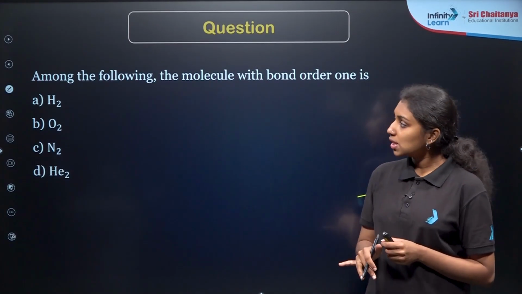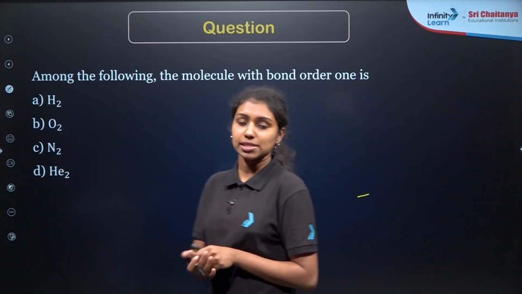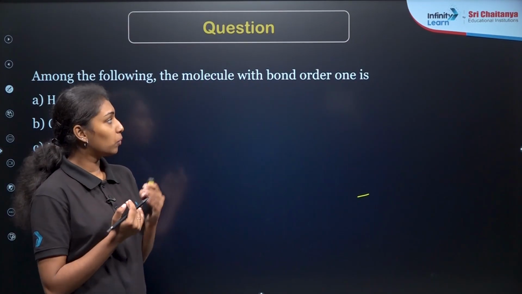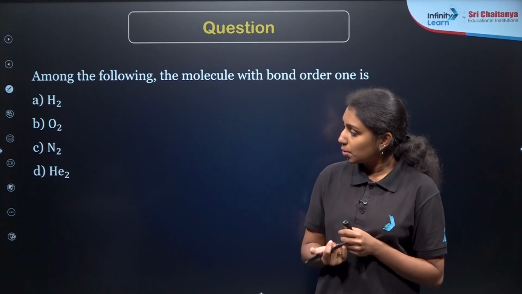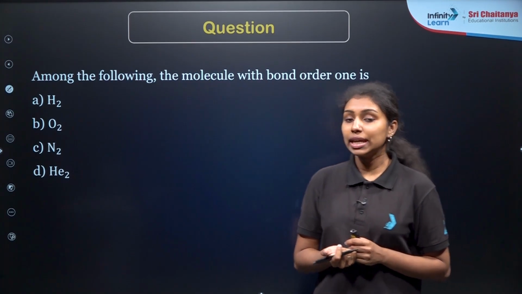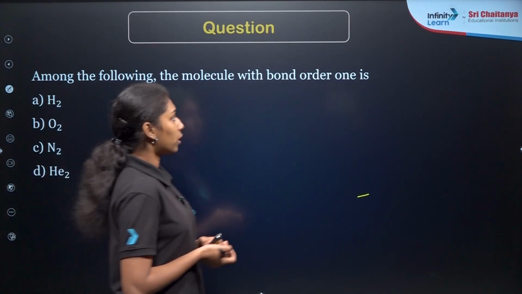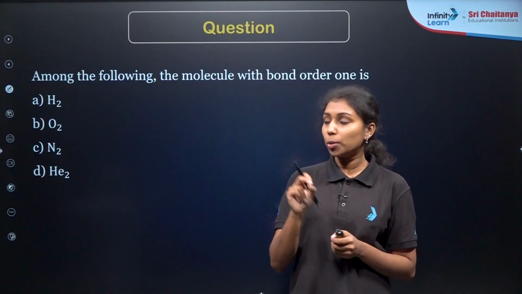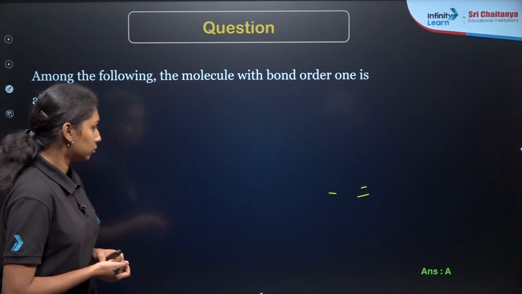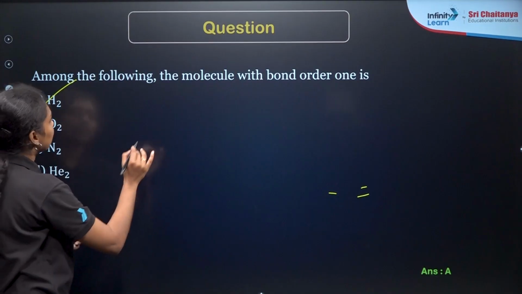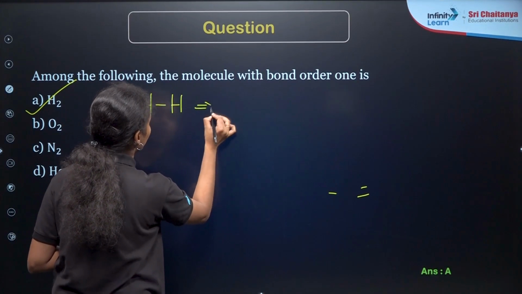Here is our next question. Among the following, the molecule with bond order 1 is. Very easy question, we have already discussed in terms of the bond order. Four different molecules are given here: hydrogen molecule, oxygen molecule, nitrogen molecule and helium molecule. Bond order is equal to 1 means there will be forming only single bond between two atoms. Yes, option A is the correct answer, right? Option A means hydrogen molecule. They will be forming a single bond here. So bond order is equal to 1 here.